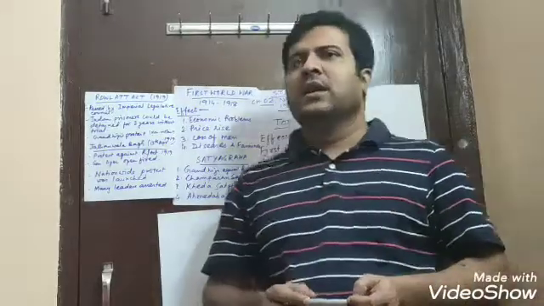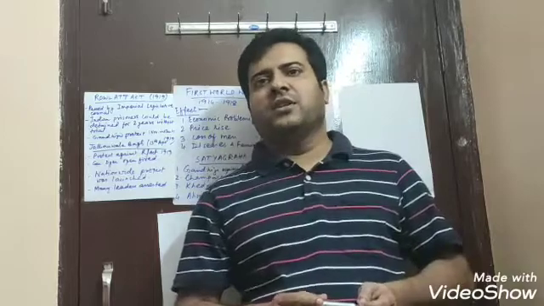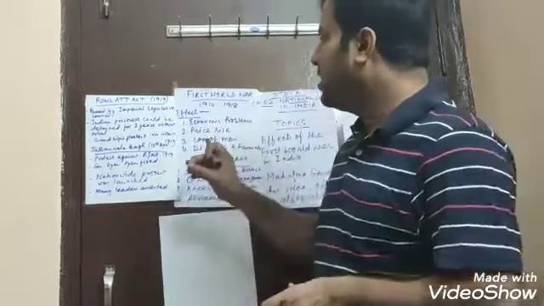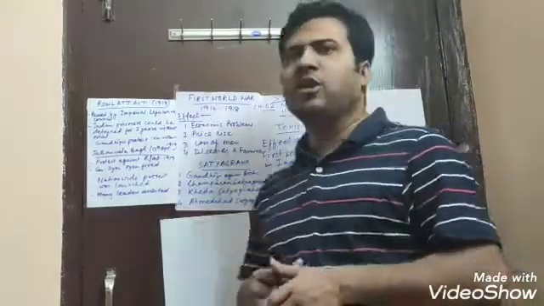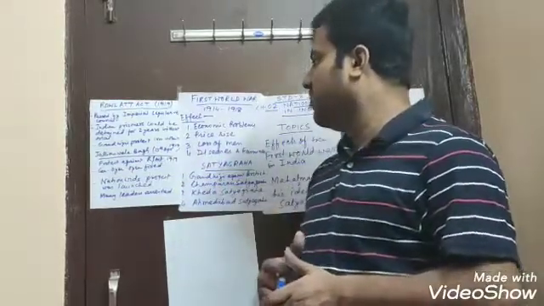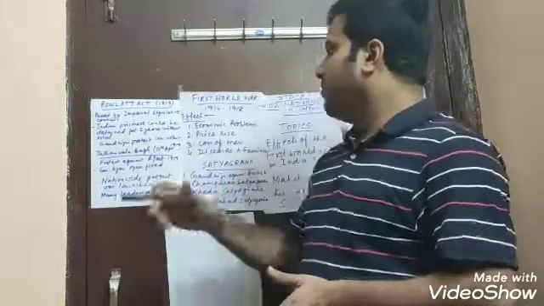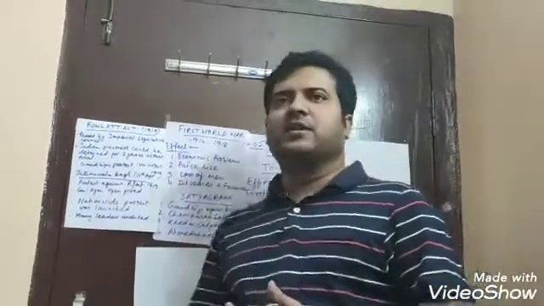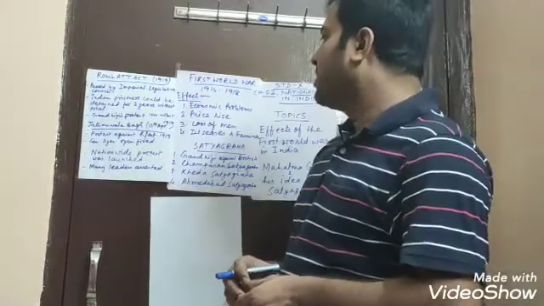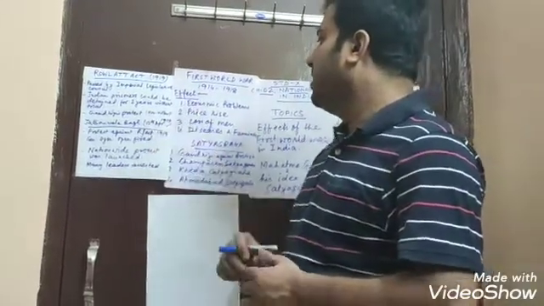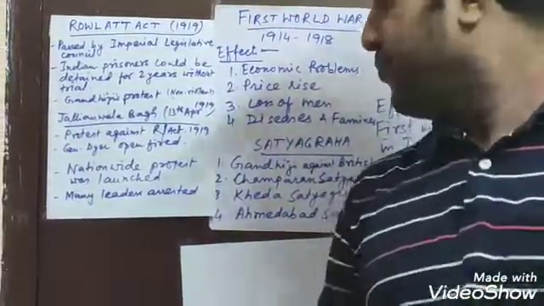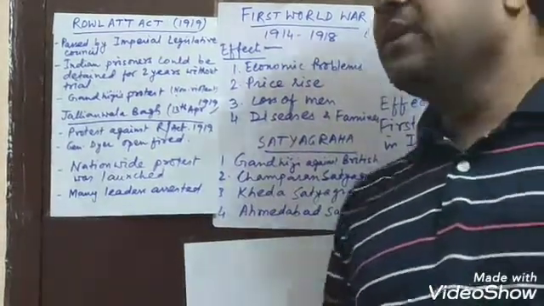Now, fearing any sort of protest, the British had already taken some preventive measures, and had implemented martial law in many parts of Punjab, especially in Amritsar. Next we will see the Jallianwala Bagh incident, the Jallianwala Bagh massacre, as we say. The Jallianwala Bagh massacre took place on 13th April 1919. Let me tell you in detail what happened there.